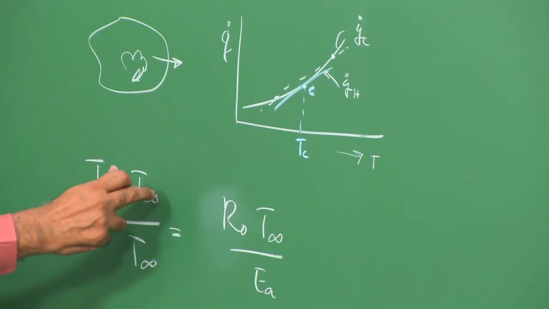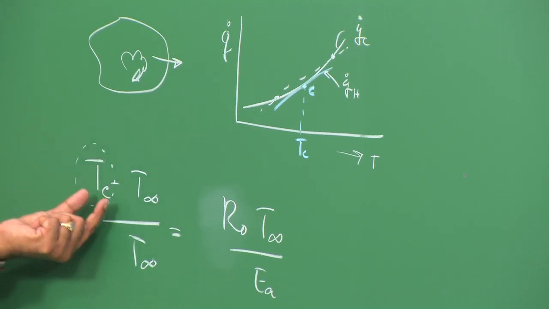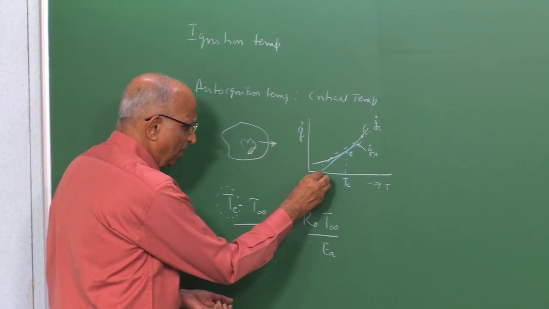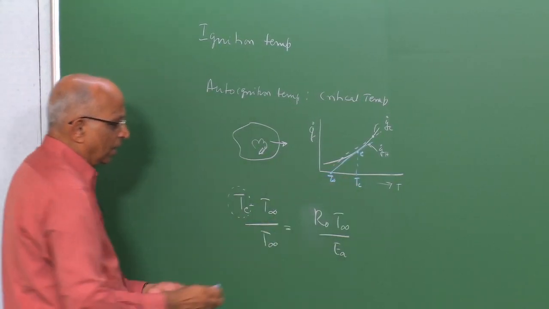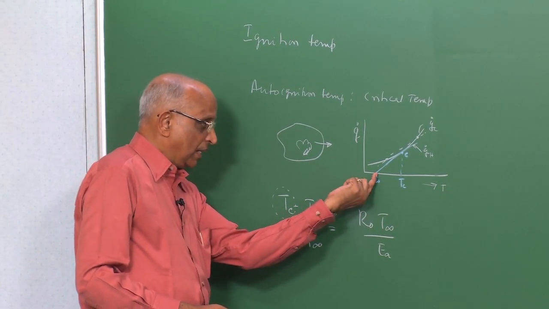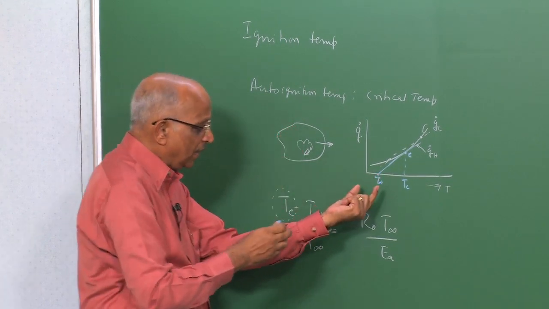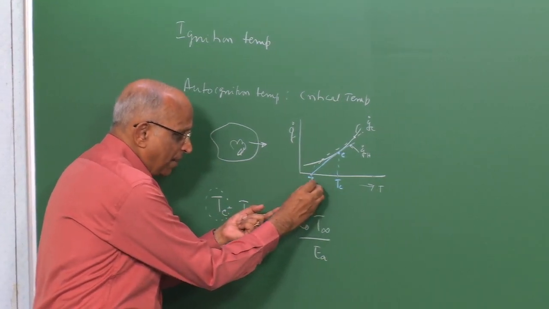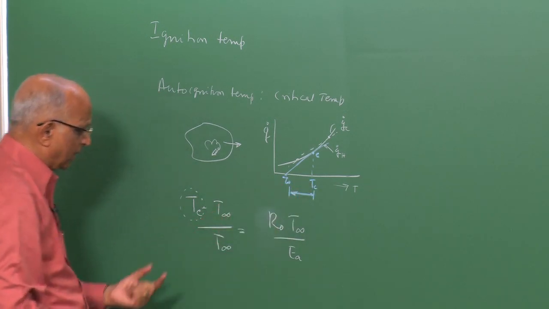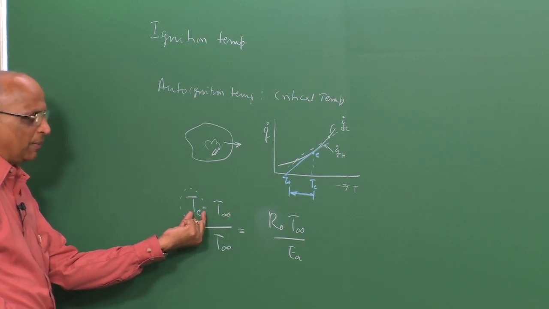Therefore, today we will try to get some more physics of this auto ignition temperature or critical temperature. We also said, had the heat release curve been extrapolated, we would have got the ambient temperature at which the temperature of the explosive was the same as ambient, and initially the explosive could be at ambient temperature. The heat required to go from T ambient to Tc, we called the preheat, and Tc minus T ambient we called the preheat temperature. Therefore, we will also look at this preheat temperature and how the auto ignition temperature varies.